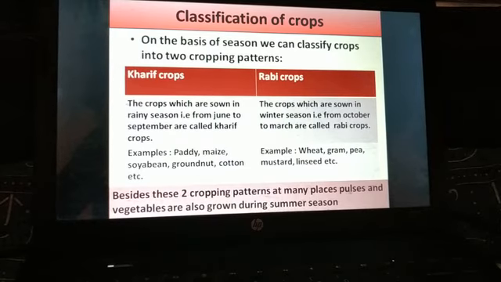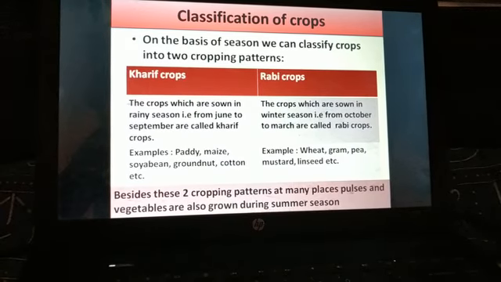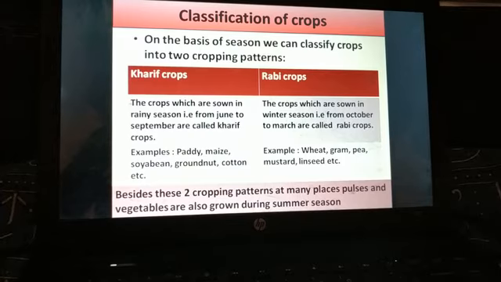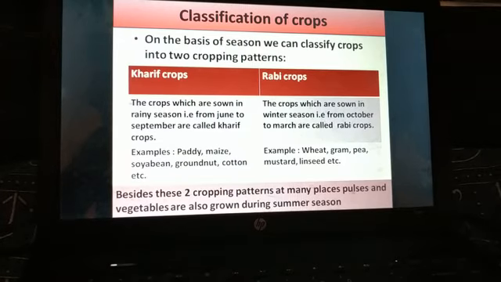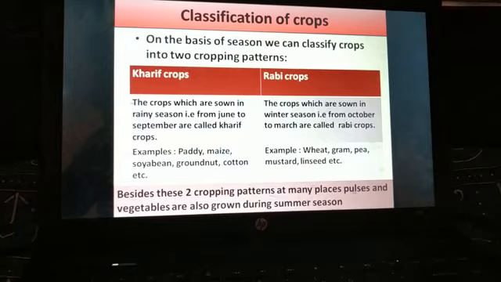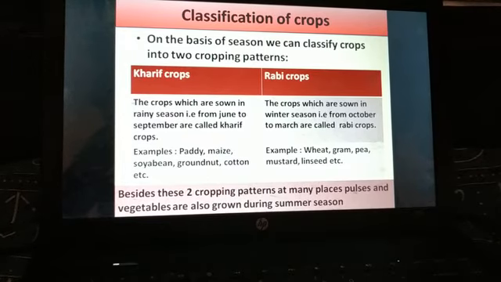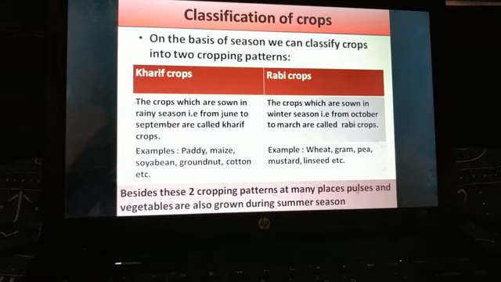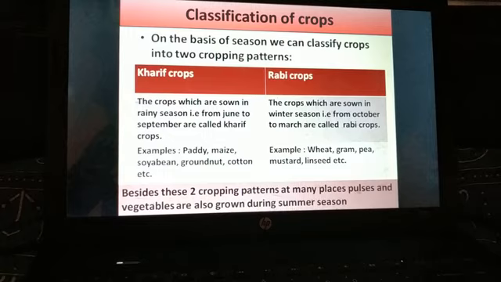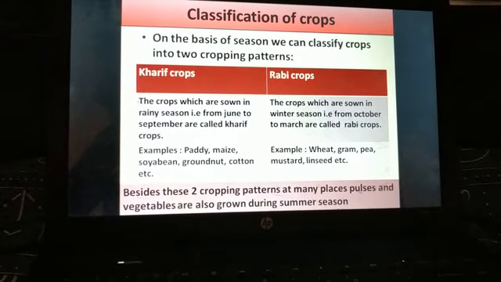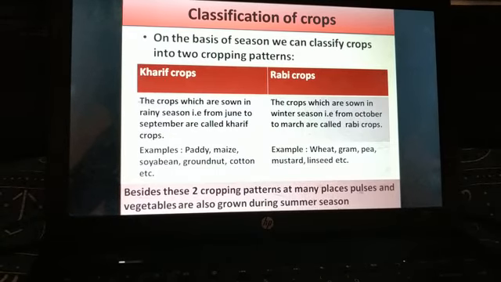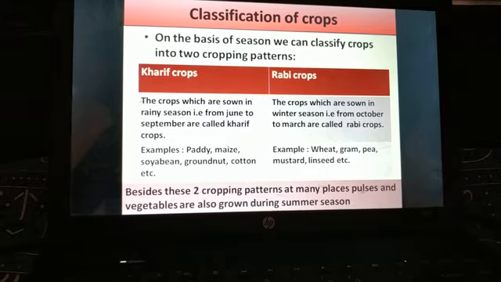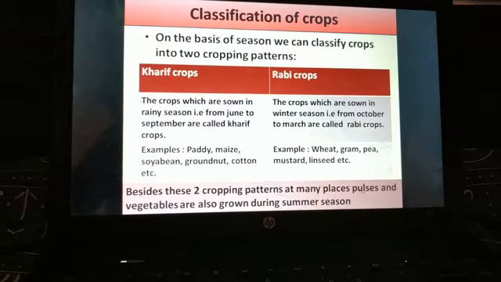Next is classification of crops. So we all know that India is a very big country. Here, from region to region, we can find different climatic conditions like different temperature, humidity and rainfall. Since different crops need different climatic conditions for their growth, we can find different varieties of crops from region to region.